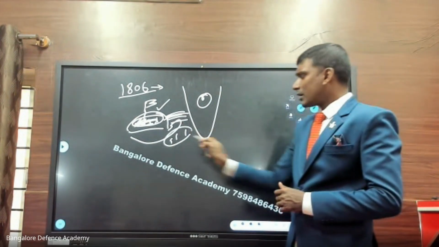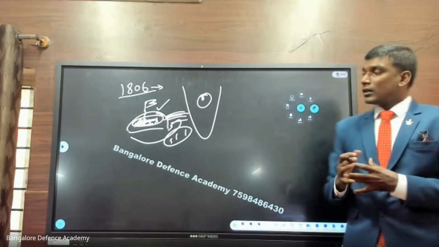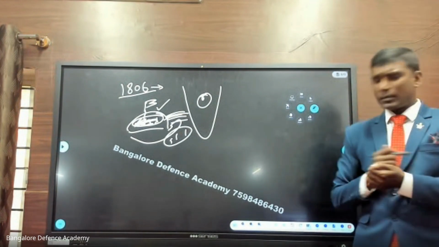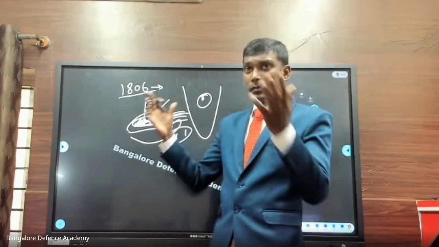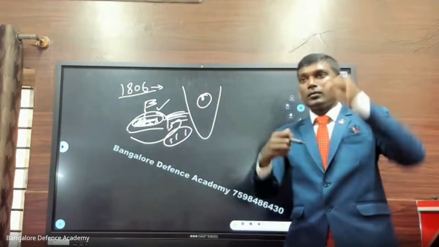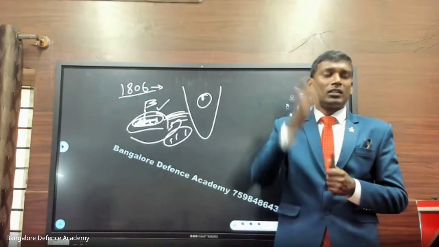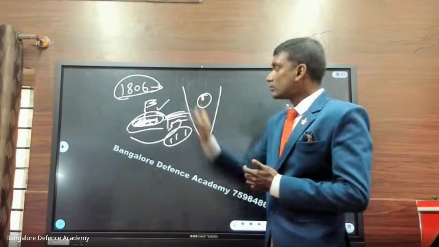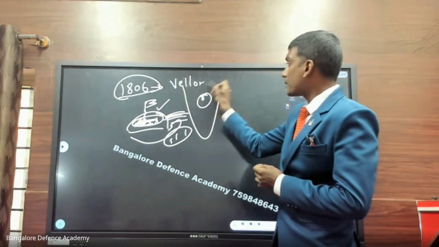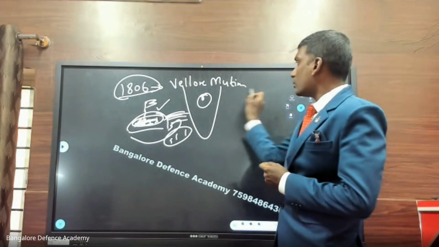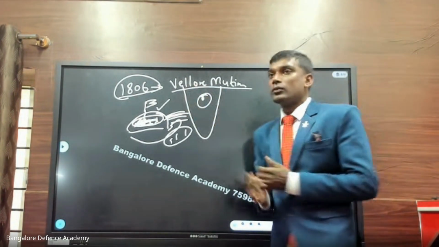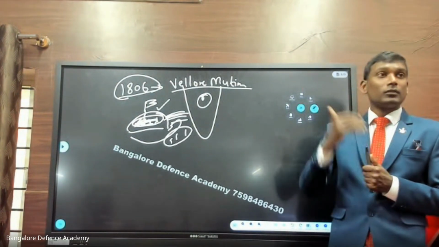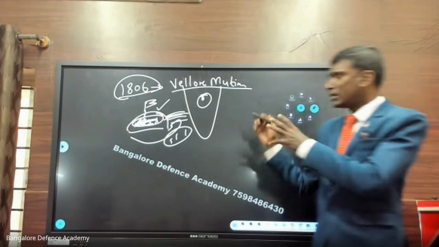The next day, the East India Company gathered its soldiers, went inside, pulled all these people out, and brutally killed them. Some were publicly hanged. Some were tied in front of a cannon and blown out. Some were shot at point blank range. Many things were done, and in 1806 this revolt was crushed. This is called the Vellore Mutiny. After the Vellore Mutiny, down south there was no such revolt; the Indian rulers did not even think of attacking the Britishers. So this is the situation.